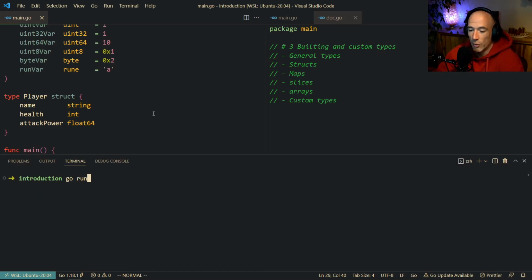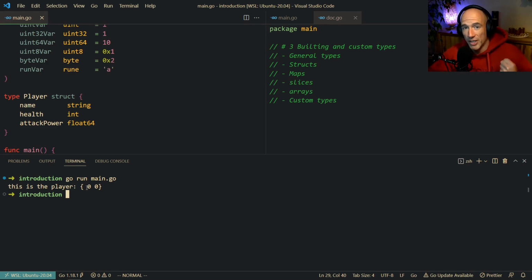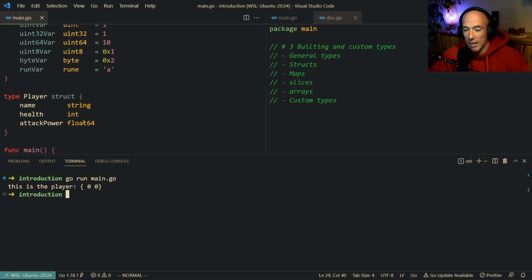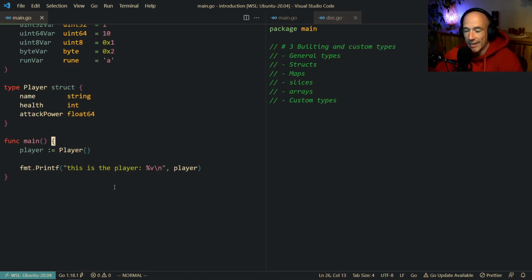So let's do go run main.go. You can see this is the player, and what you see is we see nothing here, right? Because it's an empty string, like I mentioned before. Golang will initialize its empty variables with the default state of that variable. And for a string, it's an empty string, so we don't see it. But for health and attack power, it's going to be 0, because the default value for an int is 0, and the default value for a float is also 0 or 0.0, right? So that's our player. So how can we actually instantiate this player with some variables? Well, that's very simple.